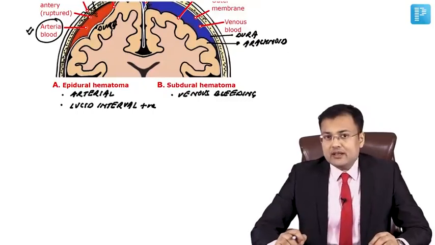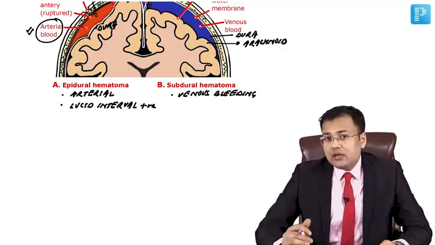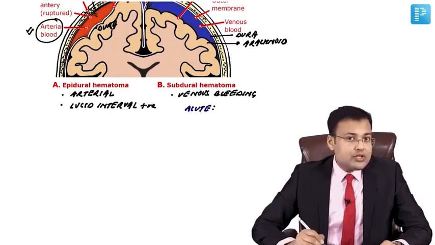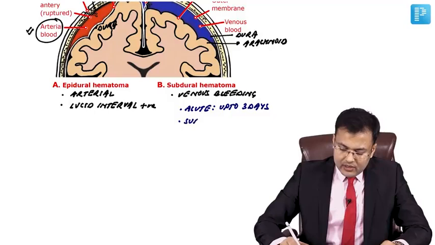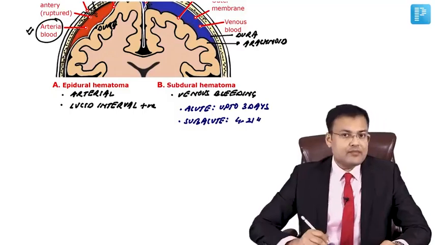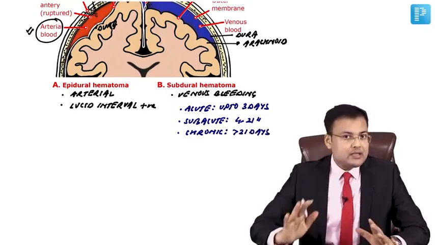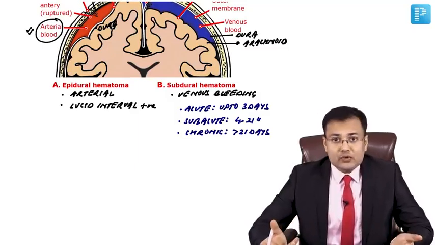Some definitions are asked in relation to SDH: what is acute SDH, what is subacute SDH, what is chronic SDH. Acute SDH is when the duration is up to 3 days. Subacute is when the duration is from 4 to 21 days. And chronic SDH is when the duration is more than 21 days. Sometimes they ask the definition of chronic SDH in weeks. So how many weeks? More than 3 weeks.